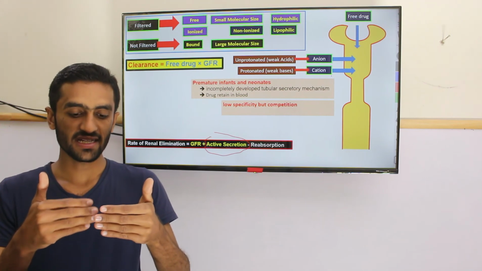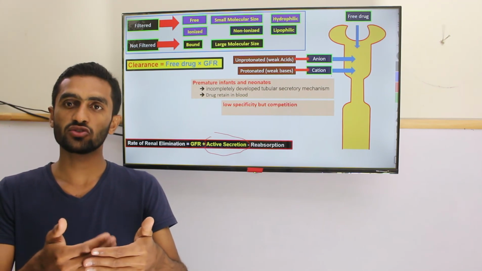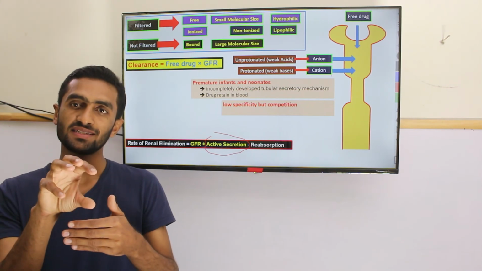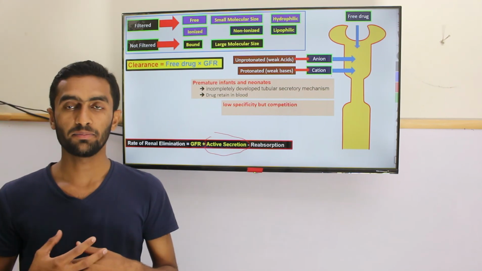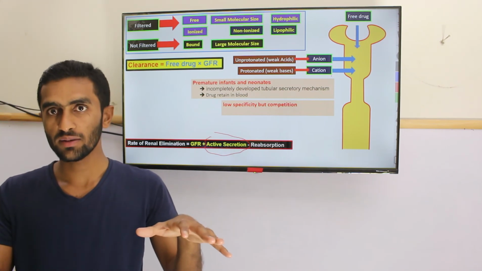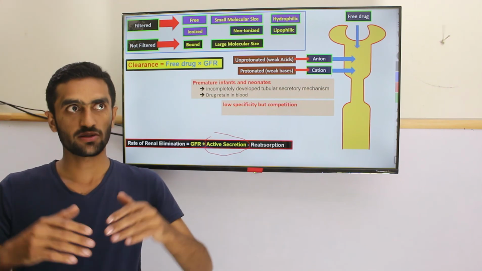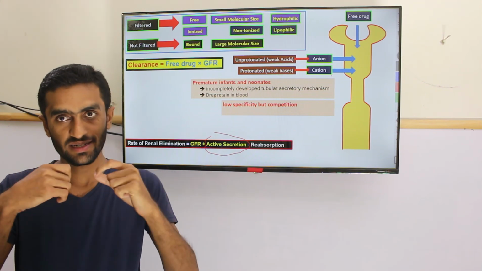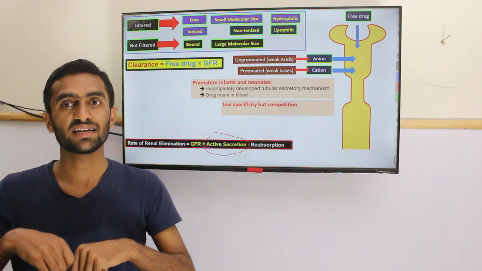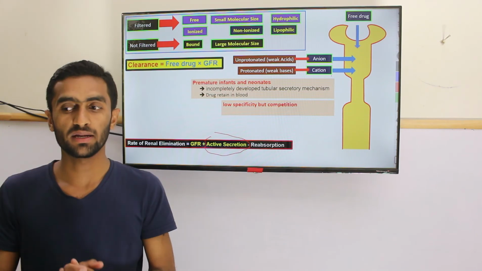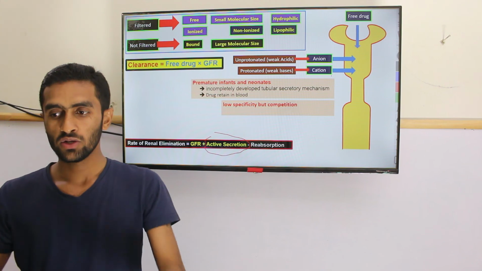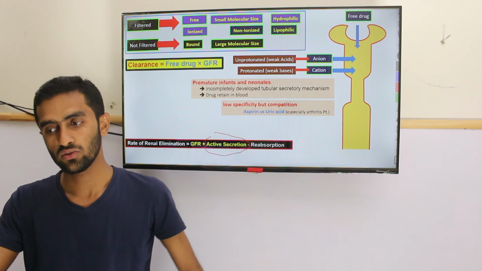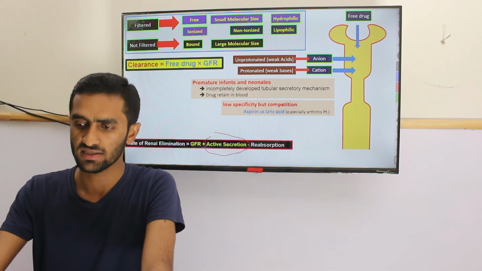They compete. If aspirin is present, the uric acid goes back to your blood. As it goes back to the blood, it goes to the joints and increases the pain, because it is deposited in your joints. If it's too much, it can lead to gout. So instead of relieving his pain, he increased it because of this mistake. So there is competition between different drugs, for example aspirin and uric acid, and we should be careful regarding different conditions.